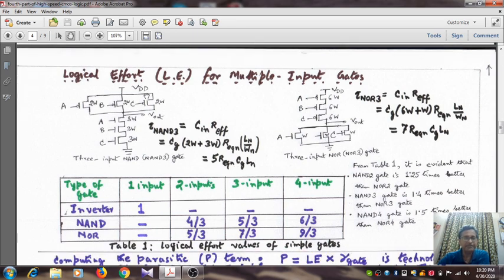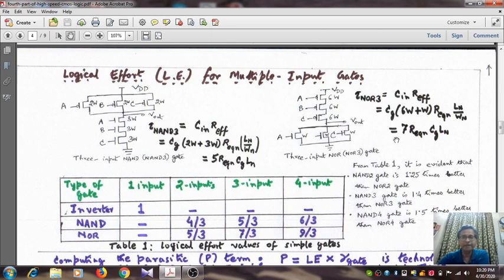So for a 3 input NAND gate, the time constant value is 5 times R equivalent CG Ln, whereas the time constant of a standard inverter is 3 times R equivalent CG Ln. So as we have put it in tabular form, for a 3 input NAND gate, the value of LE is nothing but 5 by 3. Clear? Is it clear? Okay.